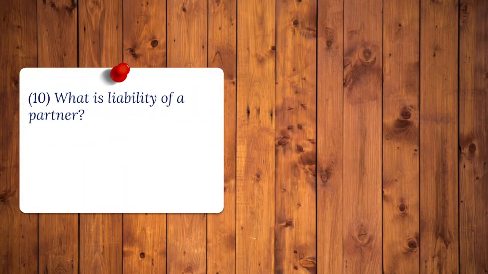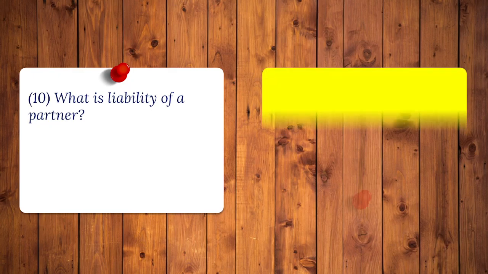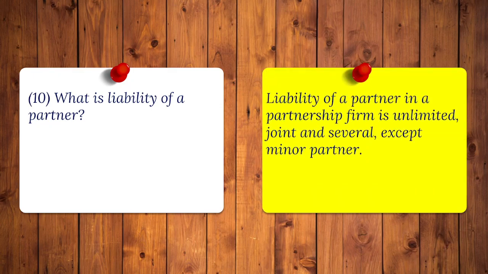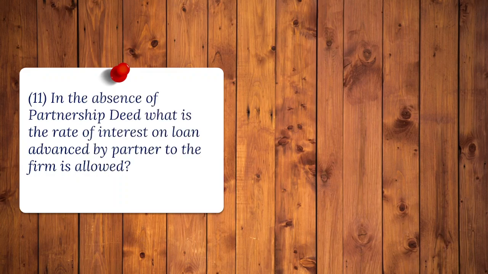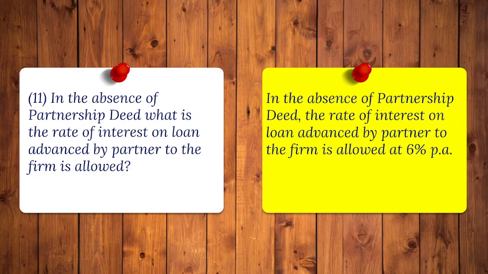10. What is liability of a partner? Answer. Liability of a partner in a partnership firm is unlimited, joint, and several, except minor partner. 11. In the absence of partnership deed, what is the rate of interest on loan advanced by partner to the firm is allowed? Answer. In the absence of partnership deed, the rate of interest on loan advanced by partner to the firm is allowed at 6% per annum.